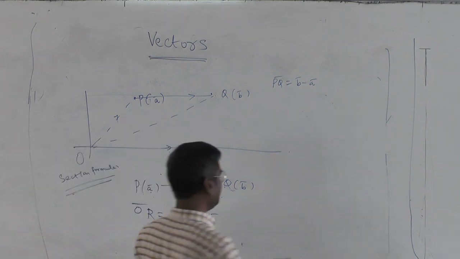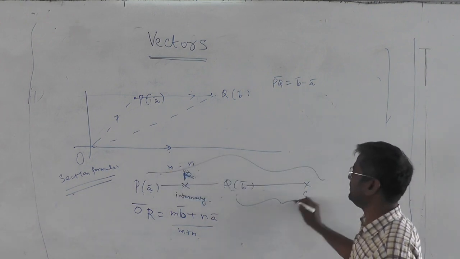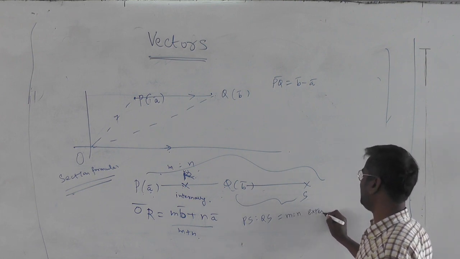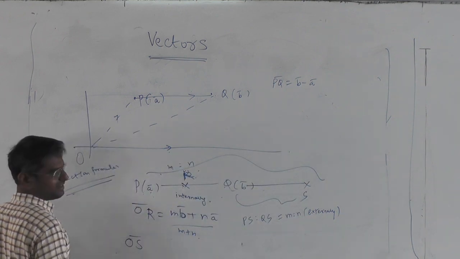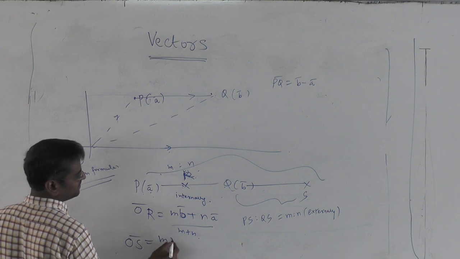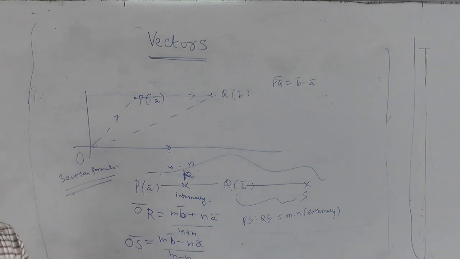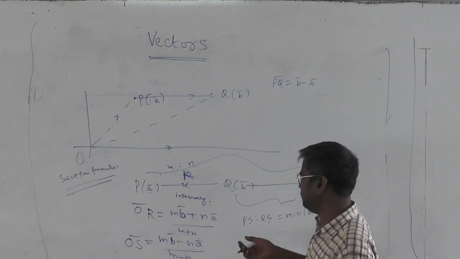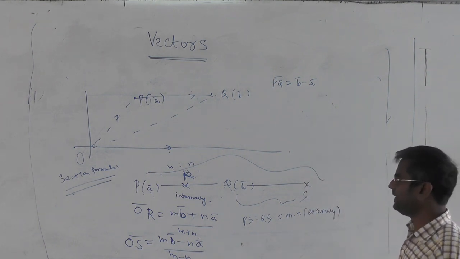And we know exactly the harmonic conjugate will be there somewhere here, which divides PS is to QS. PS is to QS is also m:n but external division. Then how to give position vector for that point OS bar? OS bar is given as m into B bar minus n into A bar by m minus n. So you can see it's exactly like in your coordinate geometry. So that is your section formula we need to apply.